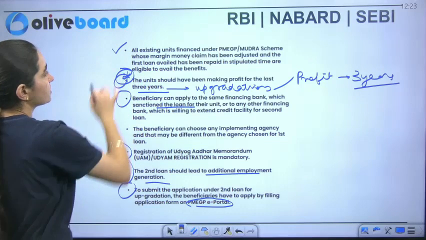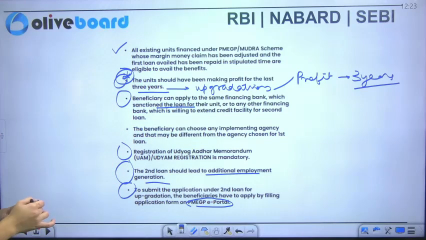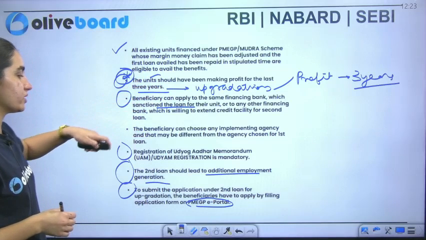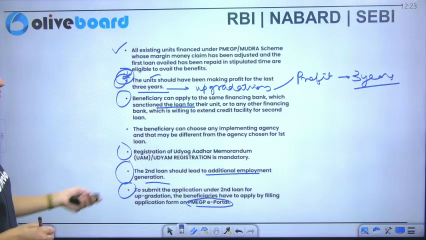Okay, all of the existing units financed under this particular scheme whose margin money claim has been adjusted and the first loan availed has been repaid in stipulated time are eligible to avail this particular benefit. The rest of the information is important.